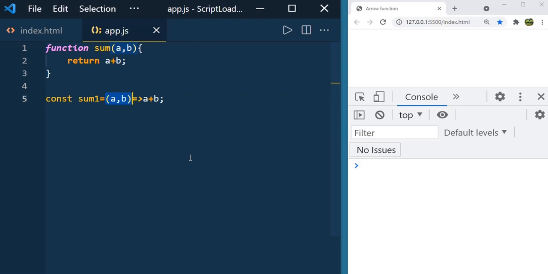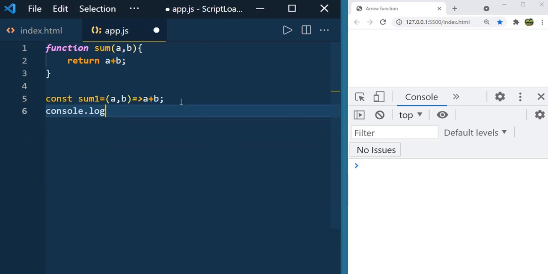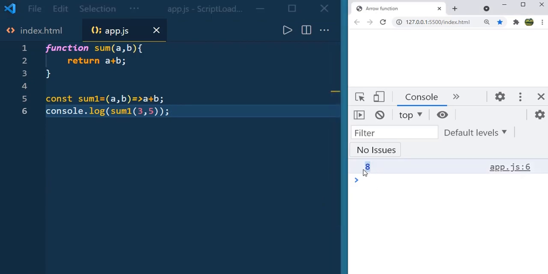When you have more than one parameter, you have to enclose them in parentheses. An arrow function implicitly returns the value. You don't need to mention the return keyword. Arrow functions were introduced in ES6 and they provide a simpler syntax to define functions. So let us print the value with console.log. You can see the result 8 here.